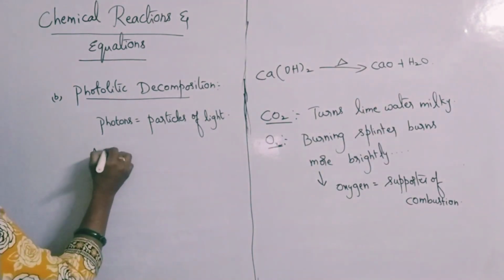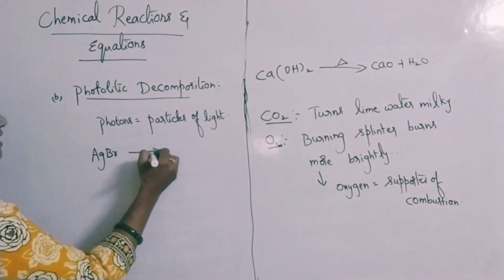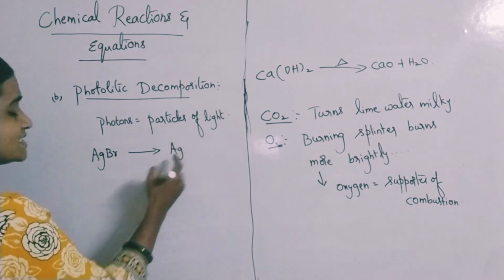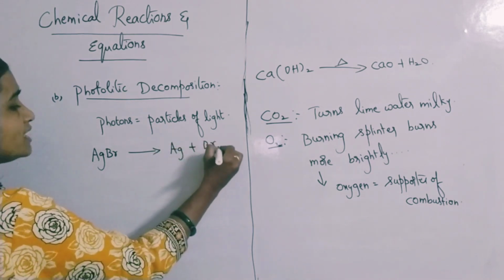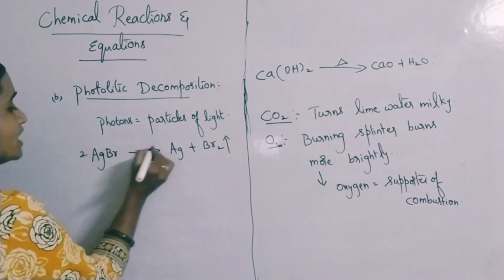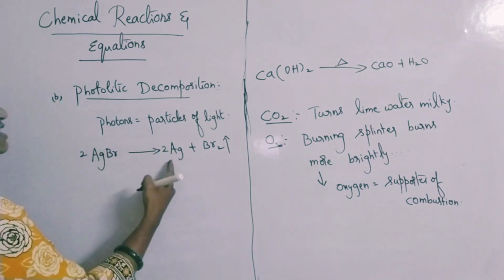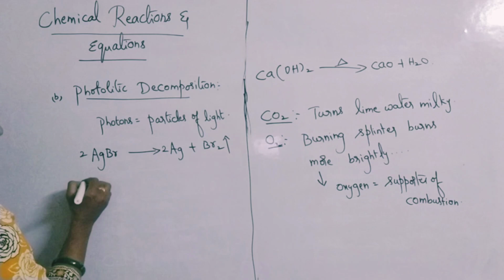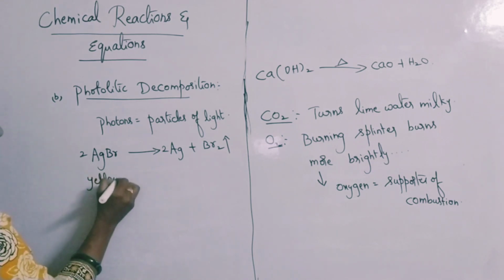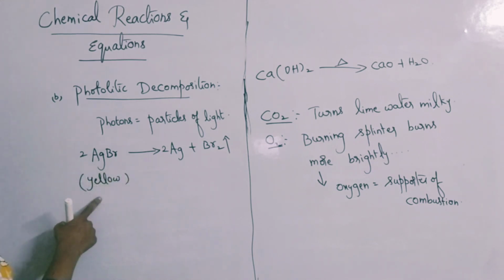The best example is AgBr. It decomposes into metallic silver and bromine escapes out: 2AgBr gives 2Ag plus Br2. Please remember the colors also.